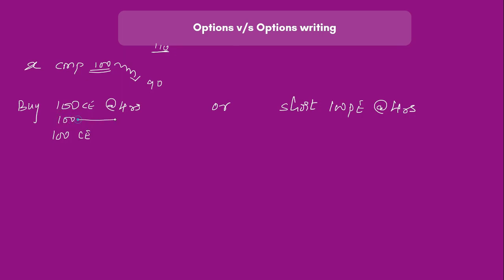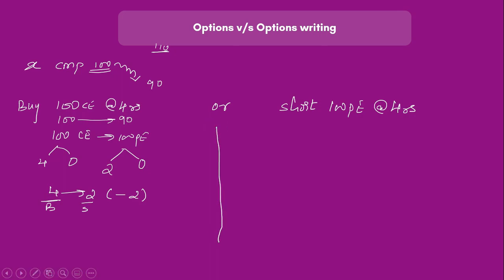If the stock goes from 100 to 90, the 100 call, which was at 4 and 0, would now become out of the money. Out of the money does not have any intrinsic value, and the extrinsic value would also go down, let us say to 2. So 4 is becoming 2, giving me a loss of 2 rupees, because I bought at 4 and I'm selling at 2. So if the stock goes against me, naturally I will make a loss.